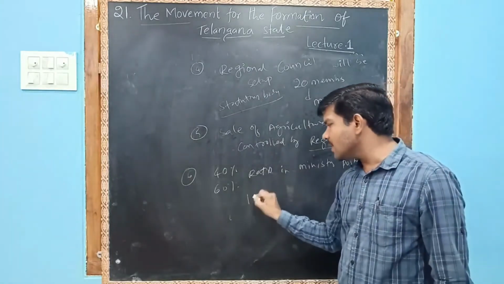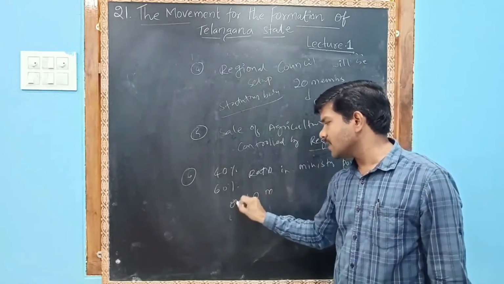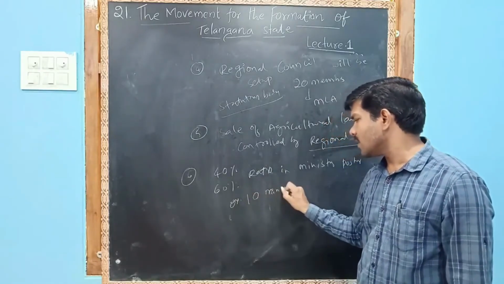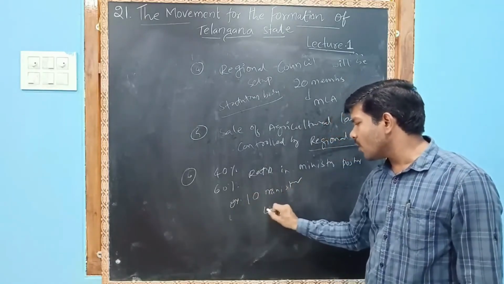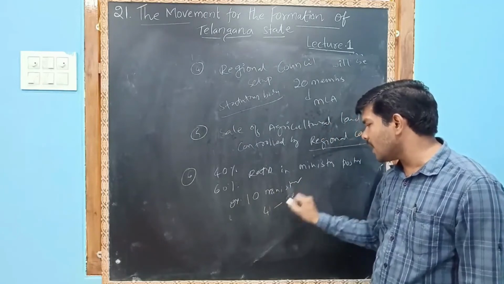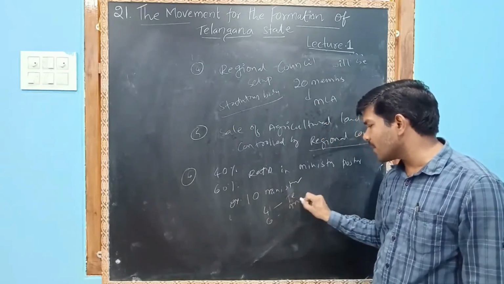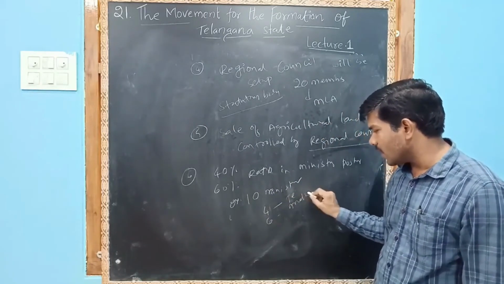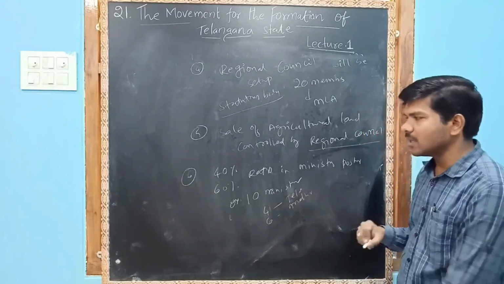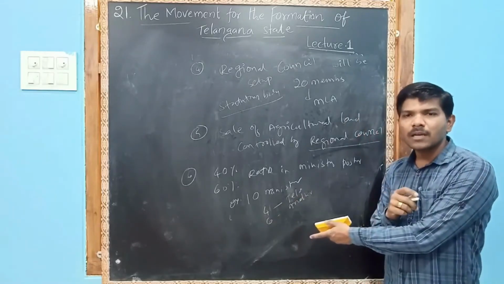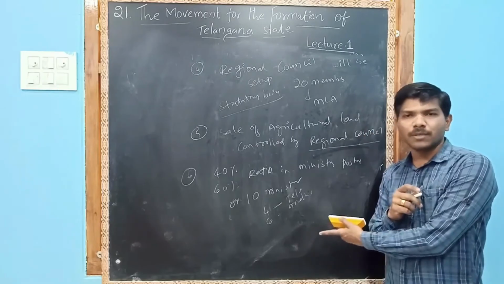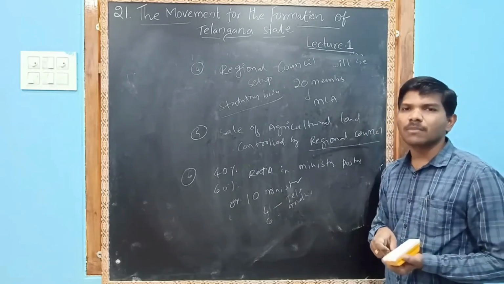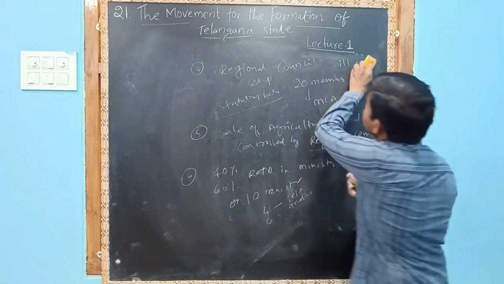For example, if 10 ministers are there, among these 10 ministers, 4 will become ministers from Telangana and 6 from Andhra. So that is the meaning of this. Next, seventh one.